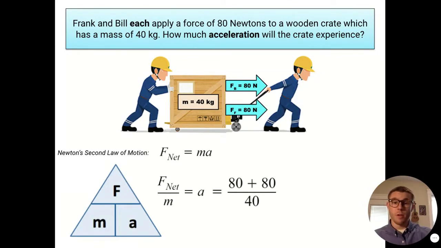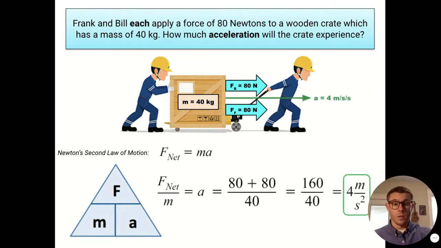Our net force, we add up all our forces, both are in the positive right direction, so we do 80 plus 80 for our net force, and our mass is 40, so we divide by 40. That leaves us with 160 divided by 40, which is 4 meters per second squared. That is the acceleration of this crate due to the forces that Frank and Bill are both applying to the object.